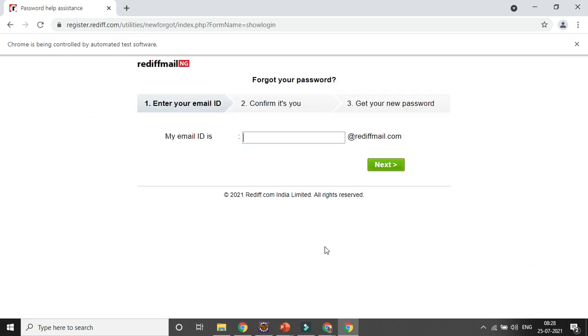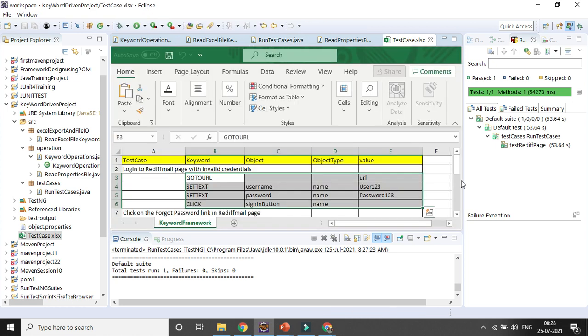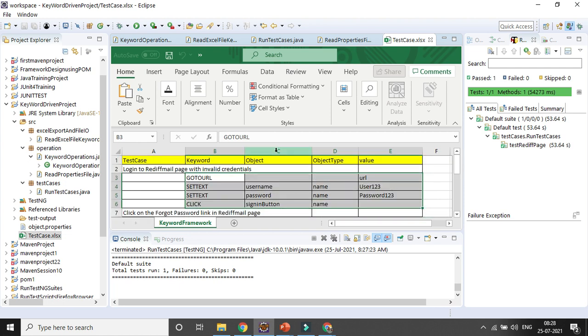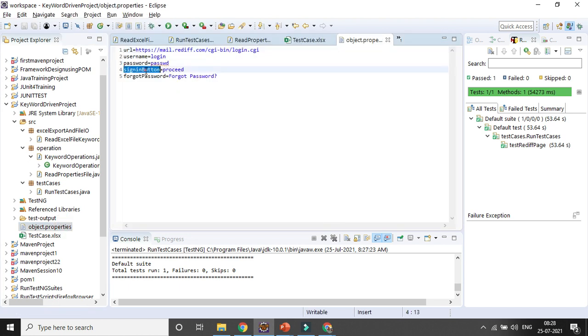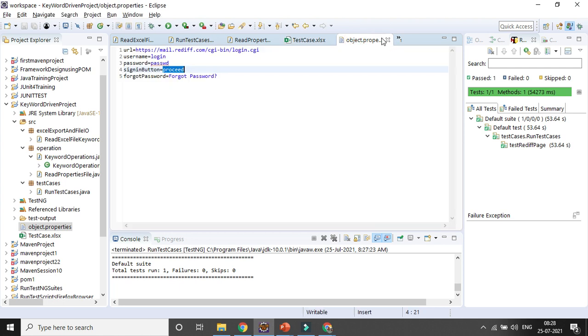In case you have new keywords, new operations, you need to add them. Suppose in the test cases you need to add a few more steps, a few more test cases, a few more keywords and a few more objects. So you add the keyword and object first. For the object, you add the object name and object properties, based on what you are giving here, the object type. In case you are giving id, name or class name, based on the object name you need to add it here in the object properties file. That is your first step.